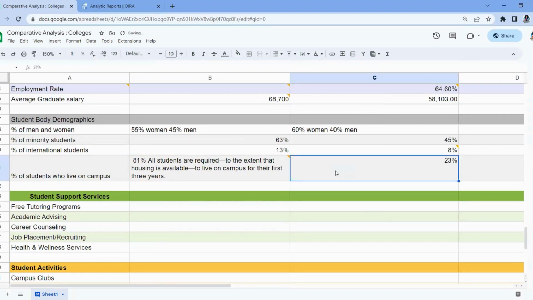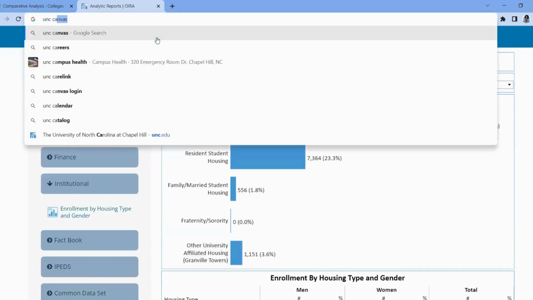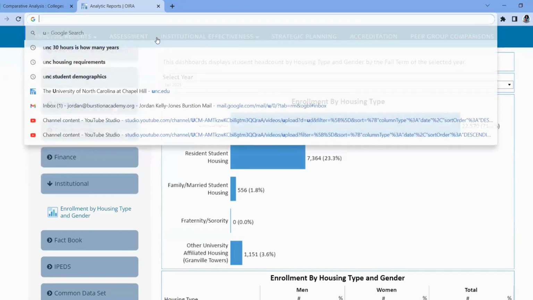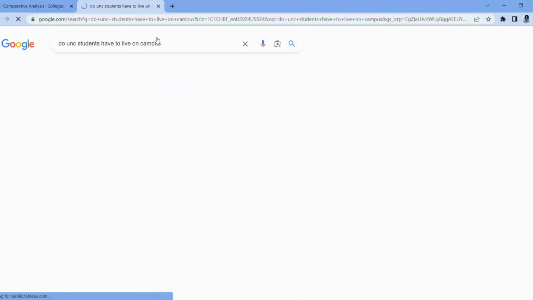And because this figure is so much lower than the figure for my first dream school, I'm going to take a look and see if UNC has any on-campus residency requirements for students. So really quickly, I'm going to search, do UNC students have to live on campus?